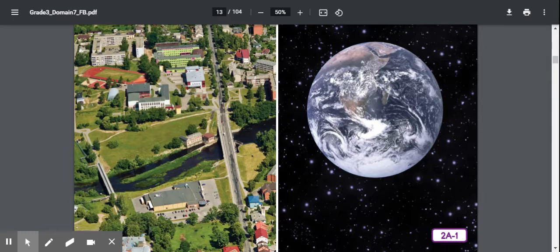So therefore, the posters that we see are not to scale, because in order for us to be able to put all of the 8 planets on there with the sun, we have to smash everything in, get rid of the space, and make them all pretty much the same size, which is not the case. So it's sometimes fun to try to make a scale model, see if you can do it.